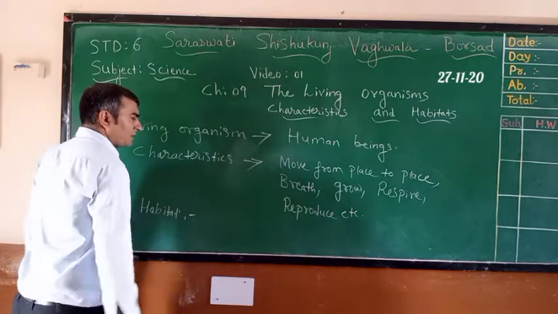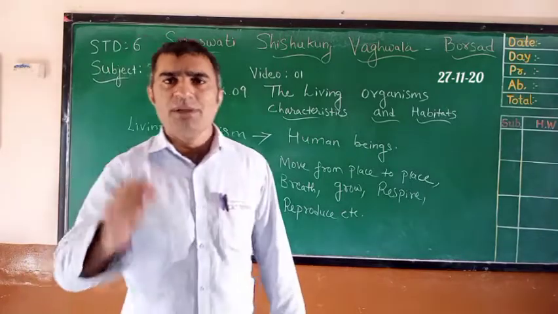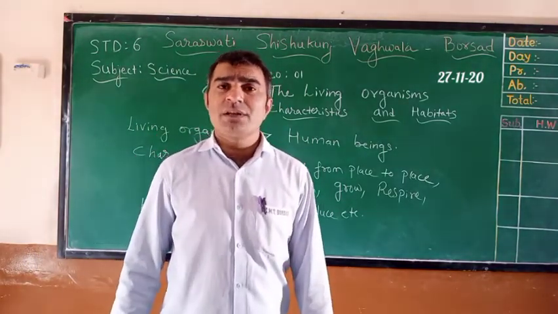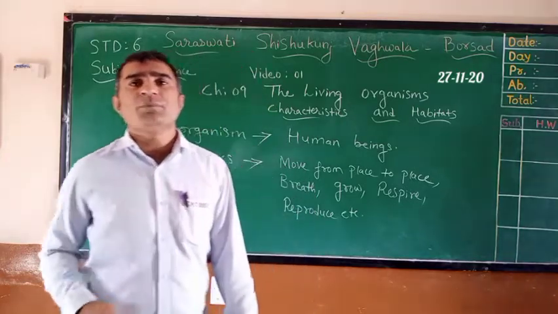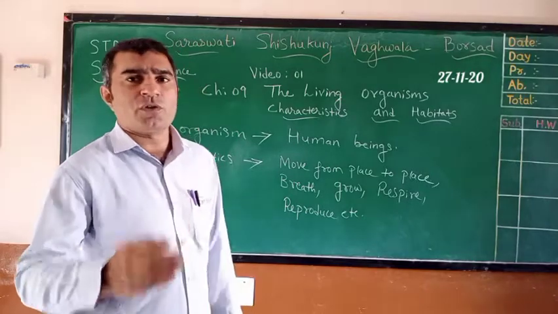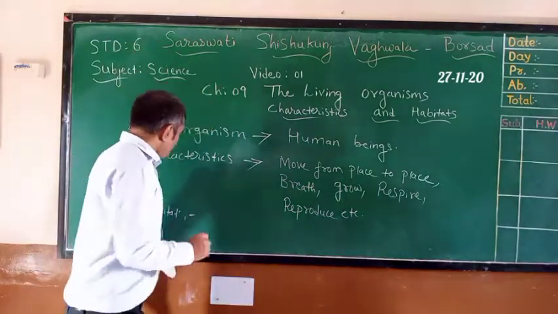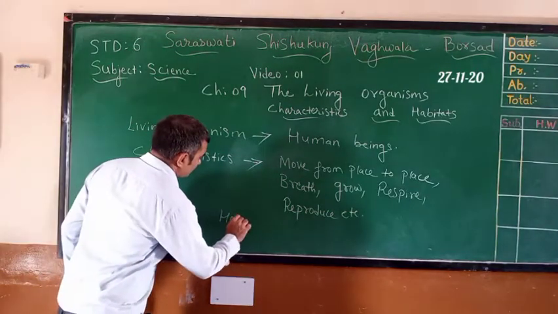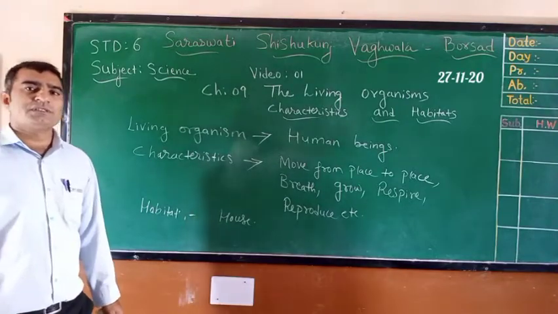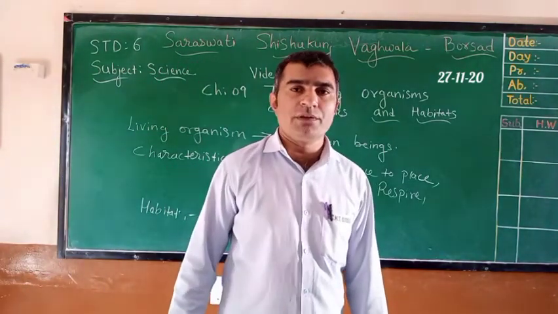What is the meaning of habitat? The place where any living organism lives is known as habitat. For example, if you take human beings, human beings live in a house. So for human beings, house is a habitat, right? What is the habitat? House. House is a habitat of human beings, right?